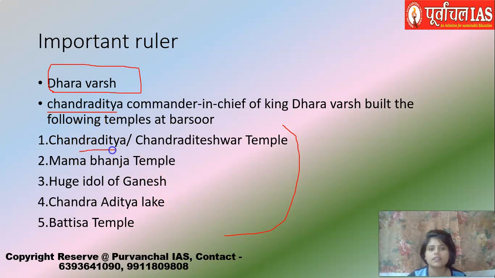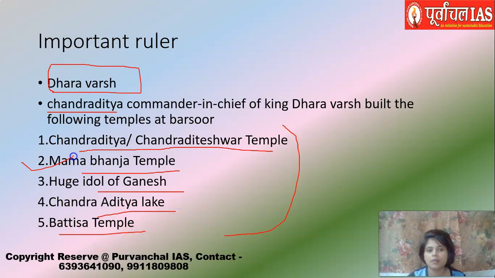One is the Chandraditya or the Chandradeshwar temple, Mama Bhanja temple, huge idol of Ganesh, Chandra Aditya Lake, Battisa temple, and a lot of times questions are asked about the Mama Bhanja temple and Battisa temple. Please remember all of these 5 temples are located in Barsur of Dantewada and were built during the period of Chindanag ruler Dharavarsh, by his commander-in-chief Chandra Aditya.